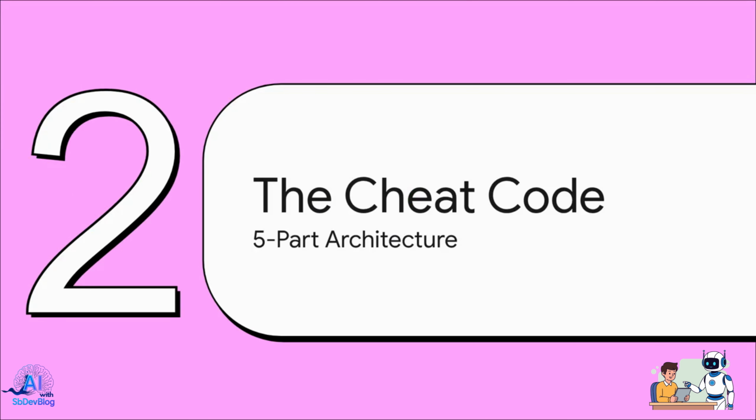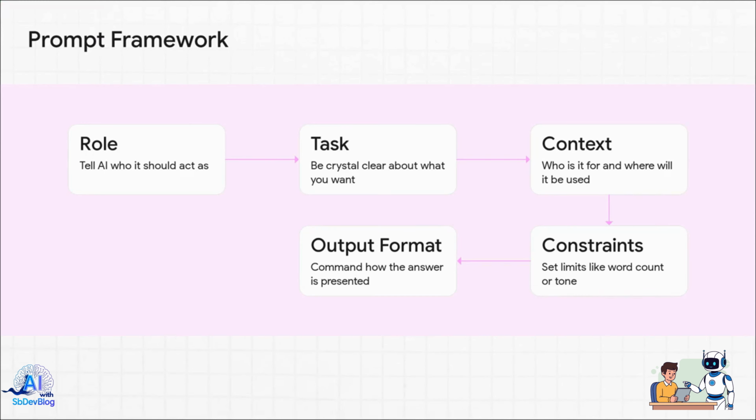Moving on to Section 2, the cheat code. Let's look at the 5-part architecture. Consider this me handing over the master keys to transition you from being an average, everyday user into a legitimate AI commander. It all boils down to this 5-step framework: role, task, context, constraints, and output format. Memorize this. Seriously, write it on a sticky note and put it on your monitor. This is the ultimate repeatable backbone of prompt engineering. If you use this exact structure, you cannot fail. Let's break down each line of this code.